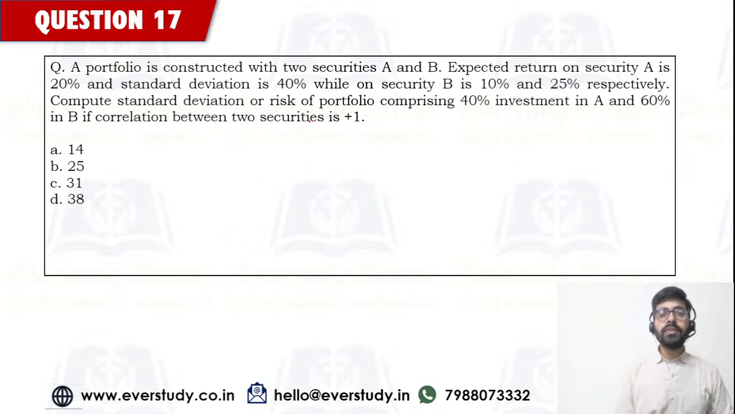A portfolio is constructed with two securities A and B. Expected return on security A is 20% and standard deviation is 40%.